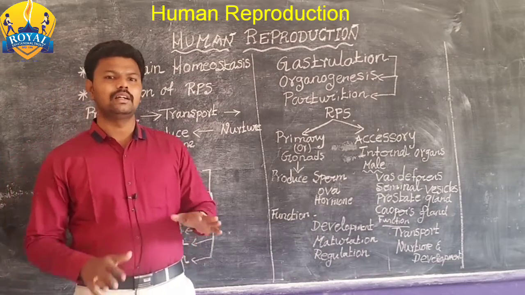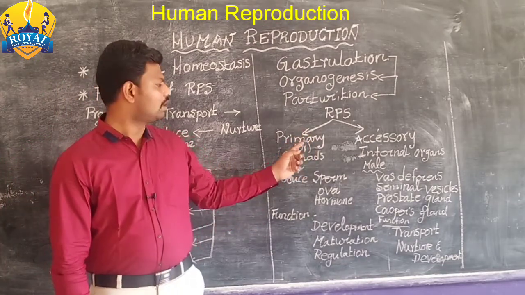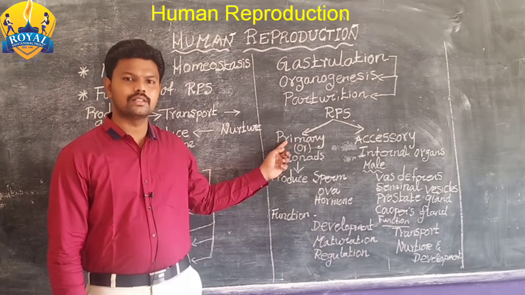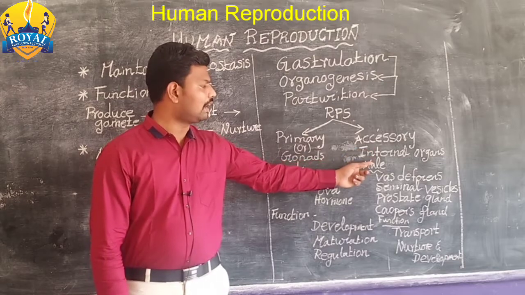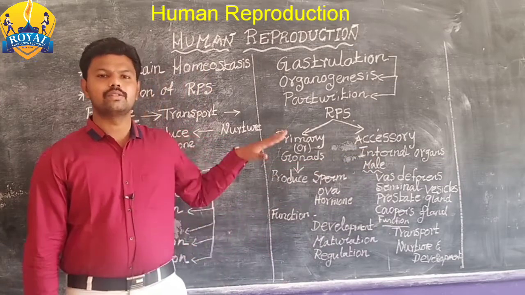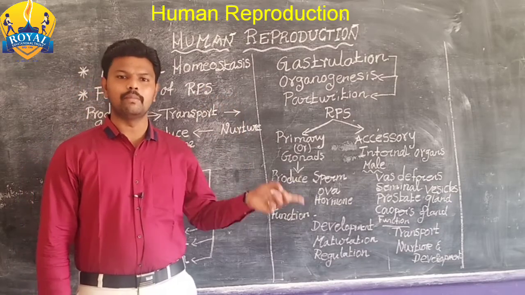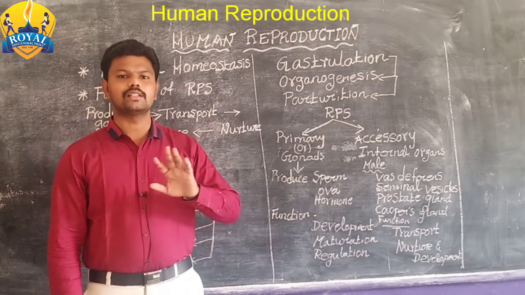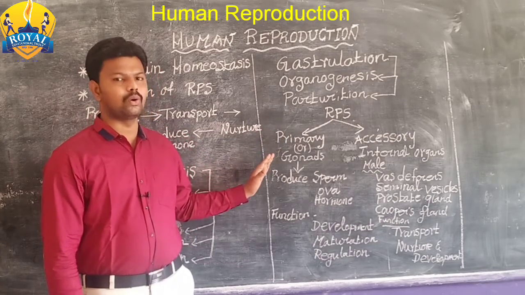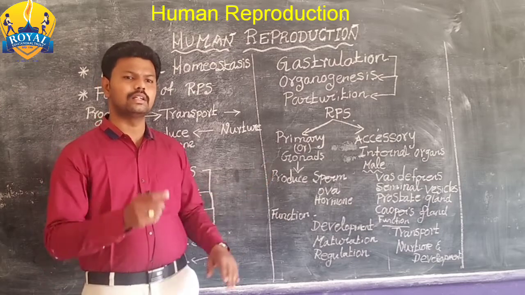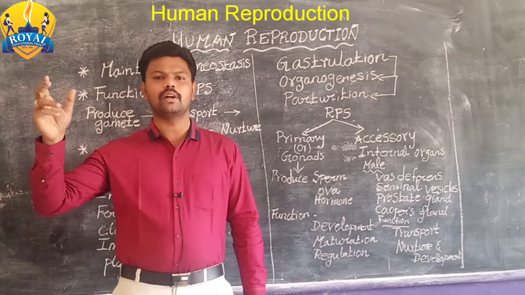So next we are dividing the reproductive system into two types. One is the primary reproductive system or gonad, and the second one is the accessory or internal organs. So the reproductive system is divided into two major types, in male as well as in female. First one, primary or gonad. Gonad, the word we already discussed in endocrine glands.